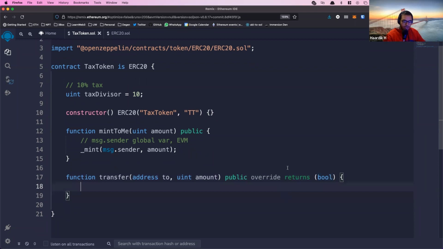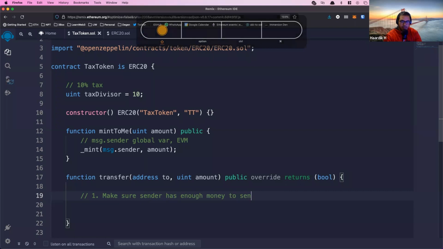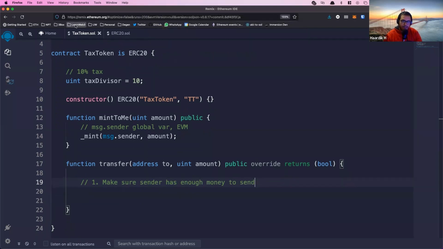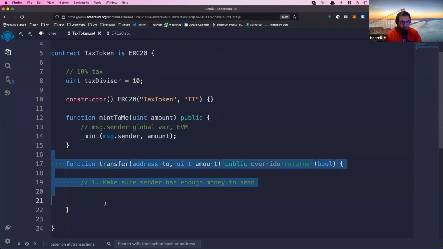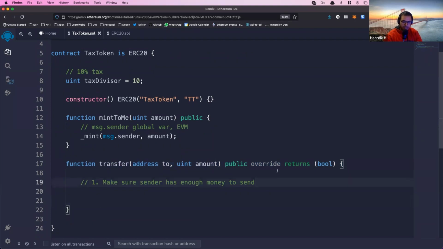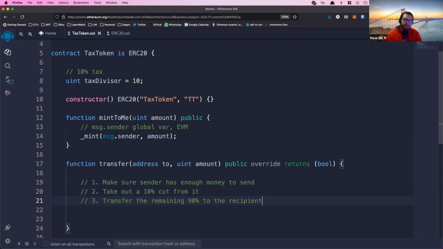All right. We have to do a few different things here. First, make sure the sender has enough money to send. Earlier it was taking care of it, but we're overriding it, so we need to do that check ourselves. So making sure that the sender has enough money to send in the first place, then take out a 10% cut from it, and then transfer the remaining 90% to the recipient.